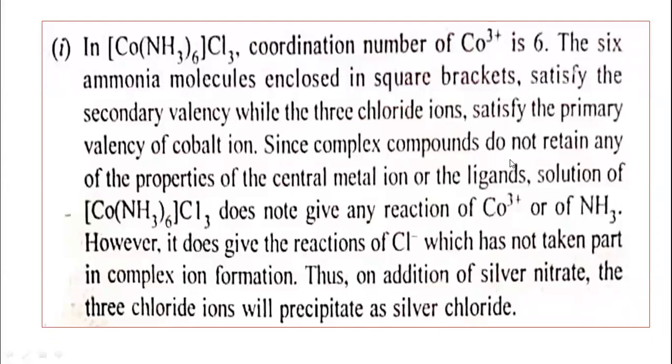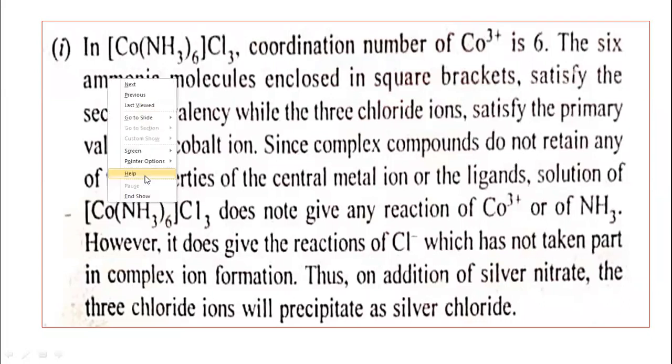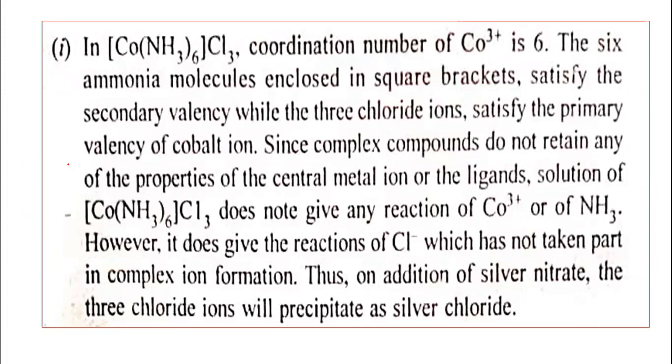In [Co(NH3)6]Cl3, the coordination number of the cobalt ion is 6. The oxidation state of the cobalt is 3 plus here, that is known to us. How is it 3 plus? You can see, X plus 0, since ammonia is a neutral molecule, plus 3 chloride minus 3 equal to 0, so X equal to plus 3.